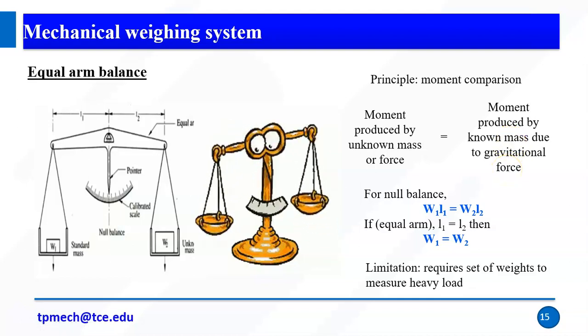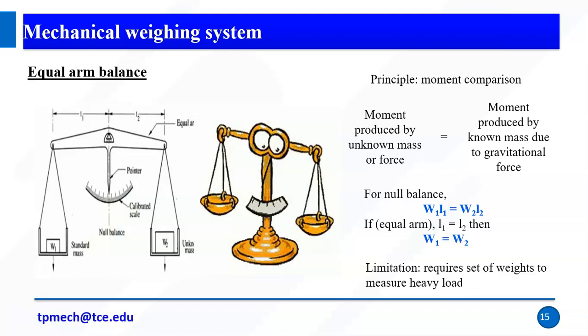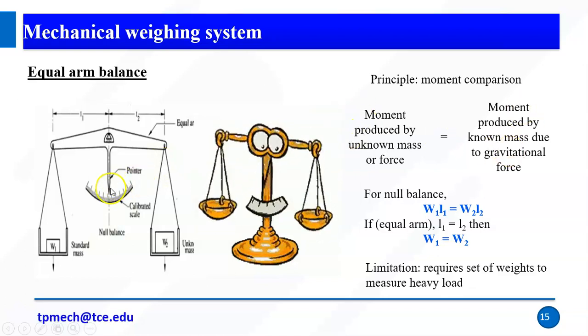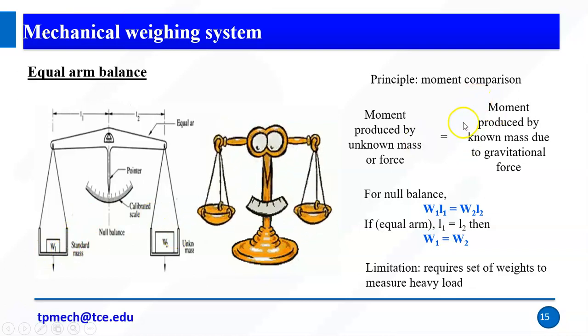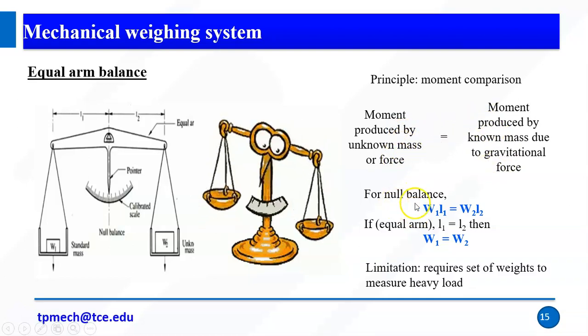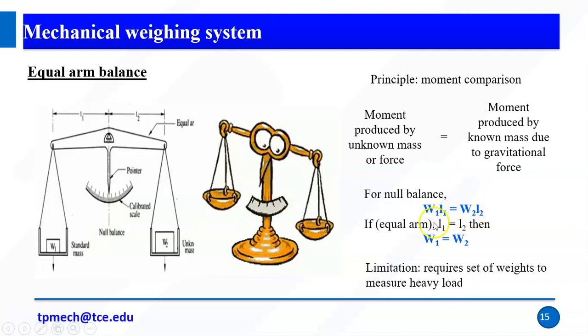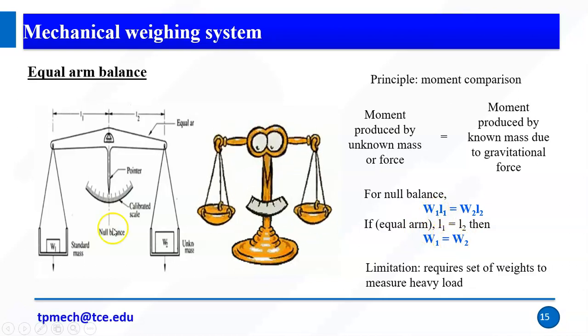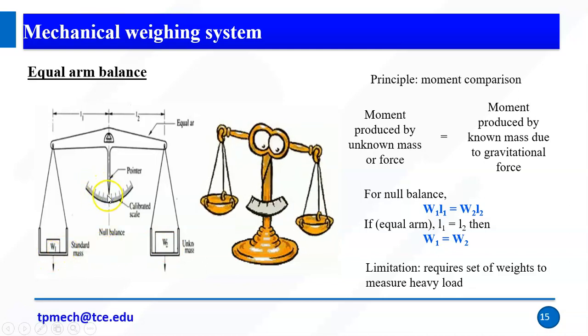If you want to know the weight, we place the unknown weight on one side and the known weight on the other side. If the indicator, the pointer, is in the center position, then we can assume that the unknown mass equals the known mass. So the moment produced by the unknown mass or force is equal to the moment produced by the known mass due to the gravitational force. For null balance, if I'm not adding any weight, then W1 L1 equals W2 L2. Since it is an equal arm, L1 and L2 are equal, so W1 equals W2. If we add the unknown mass here and the pointer gets to the center position, we measure the weight. This is a very simple principle.